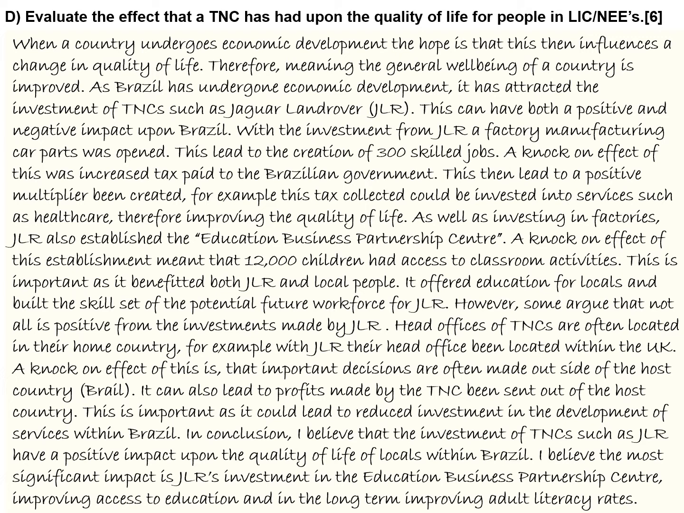This then leads to a positive multiplier effect. For example, the tax collected could be invested in services such as healthcare, therefore improving people's quality of life. As well as investing in factories, JLR also established the Education Business Partnership Centre. A knock-on effect of this establishment meant that 12,000 children had access to classroom activities linked to JLR. This was important as it benefited both JLR and also local people. It offered education for locals, and built the skills of a set of potential future workforce for JLR.